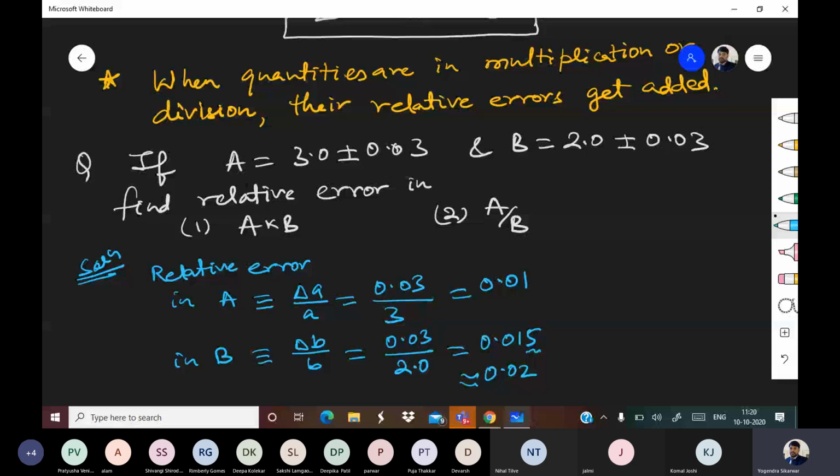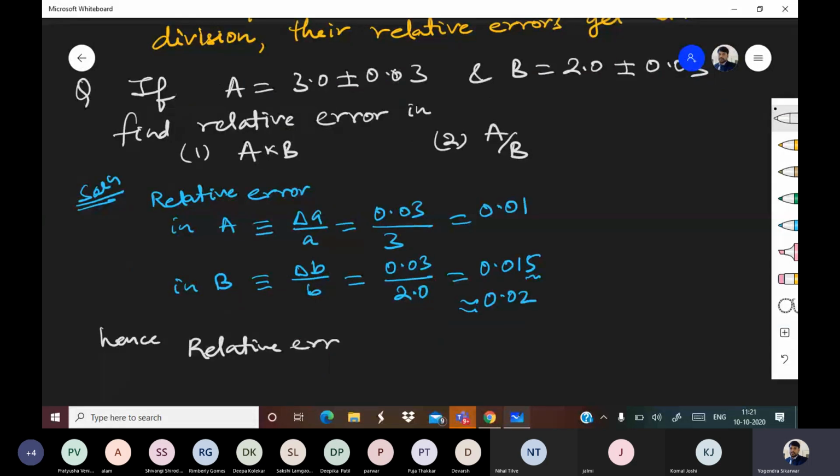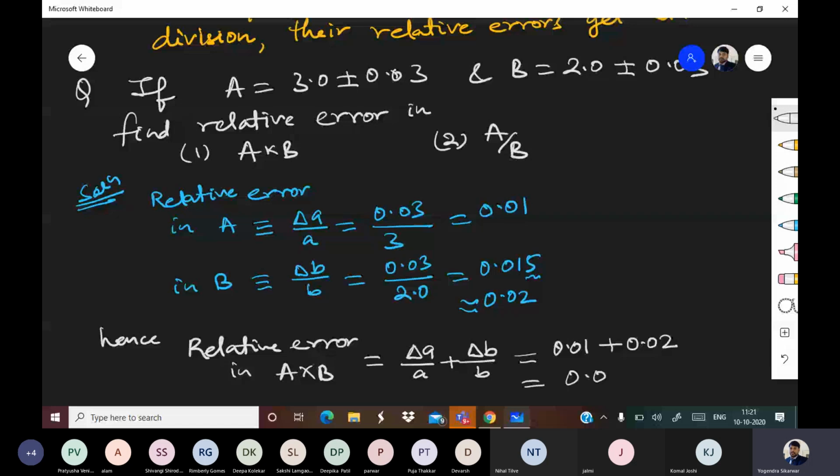Hence relative error in A into B will be delta A by A plus delta B by B. So delta A by A is 0.01 plus delta B by B is 0.02, and that comes out to be 0.03. Answer.